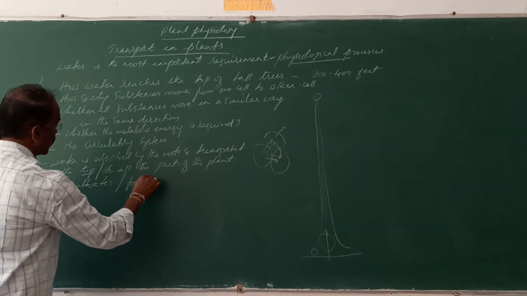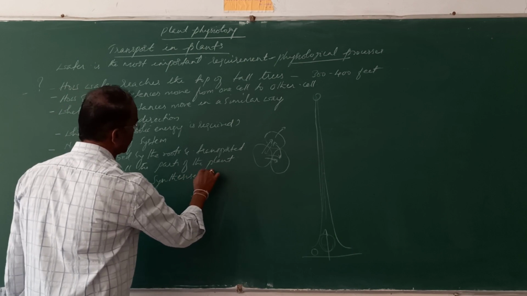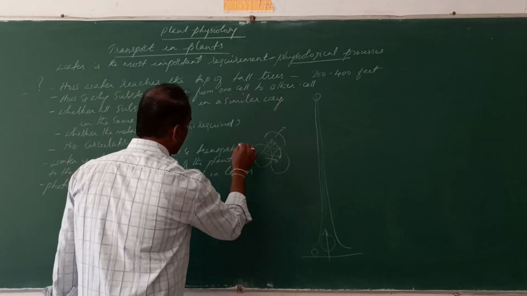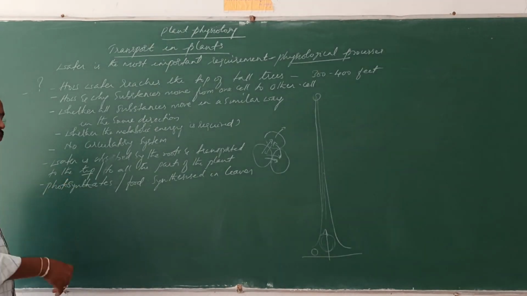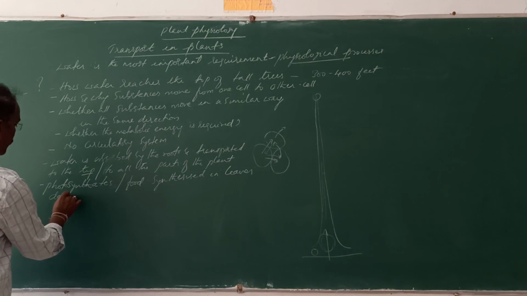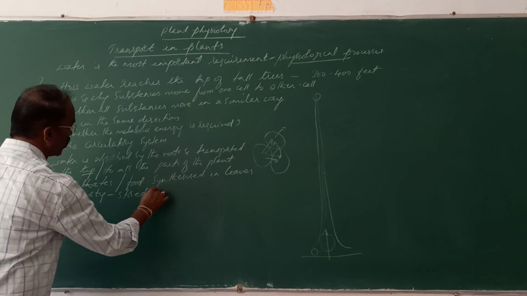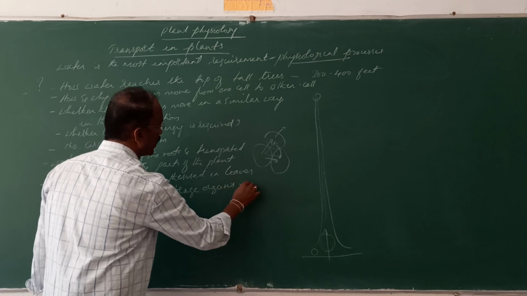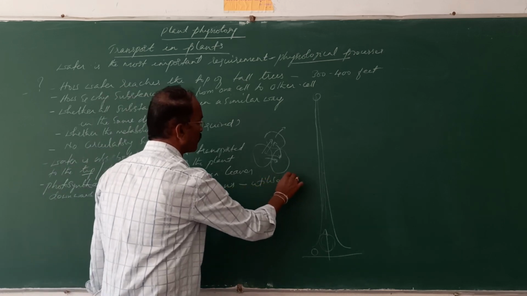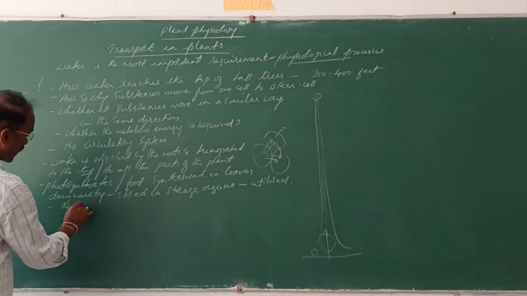The food that is synthesized in the leaves during photosynthesis. The food that is synthesized in the leaves has to be transported downward, and it is stored in storage organs, or it is utilized, and after some time the food that is stored in the storage organs has to be re-exported.